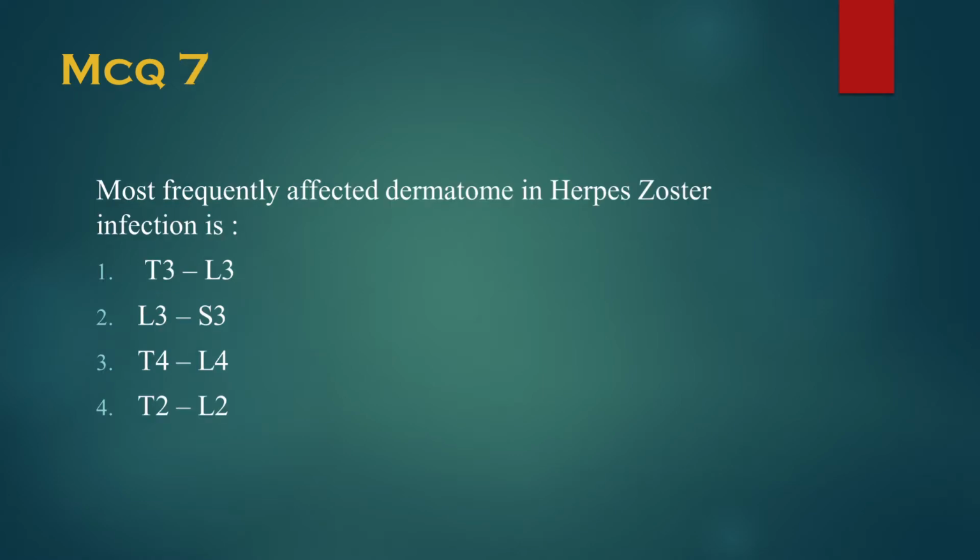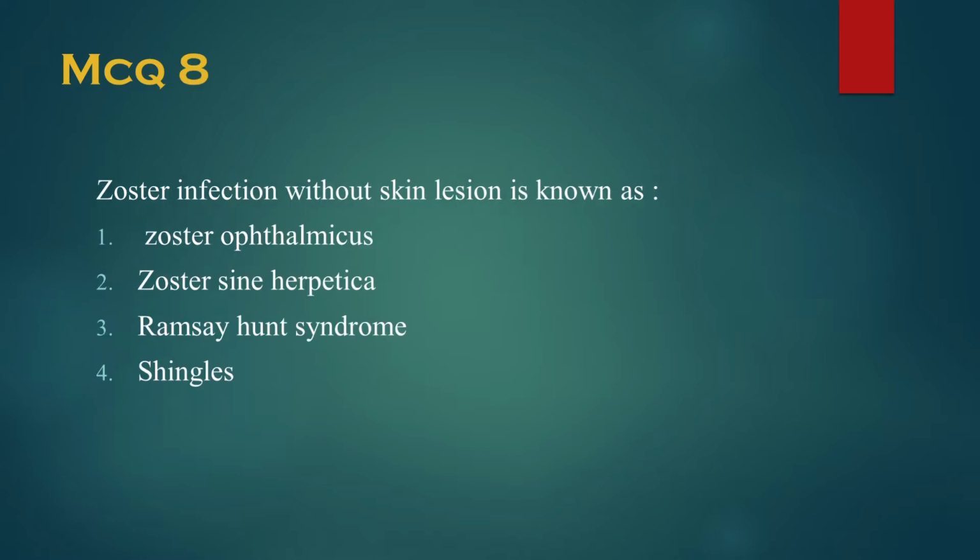The seventh one is, the most frequently affected dermatome in herpes zoster infection is either T3 to L3, L3 to S3, T4 to L4, or T2 to L2. And zoster infection without skin lesion is known as zoster ophthalmicus, zoster sine herpete, Ramsay-Hunt syndrome, or shingles.